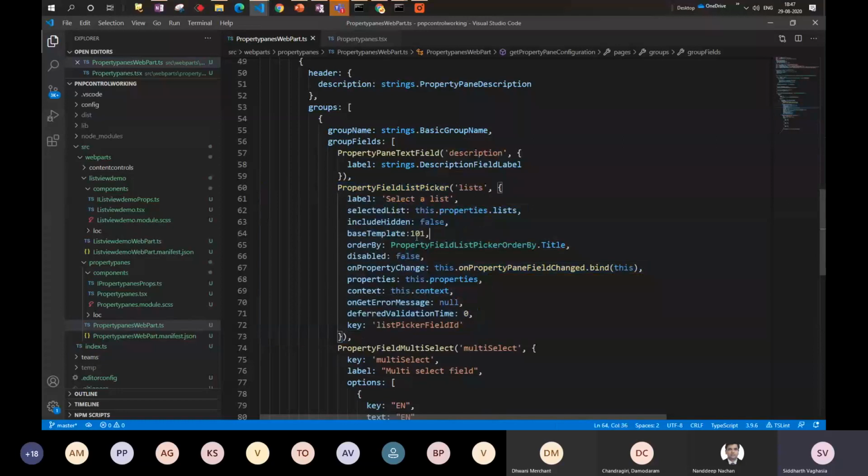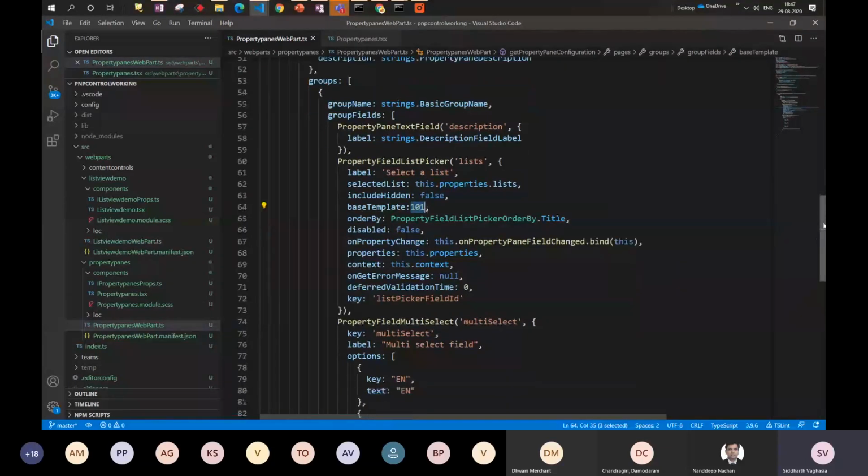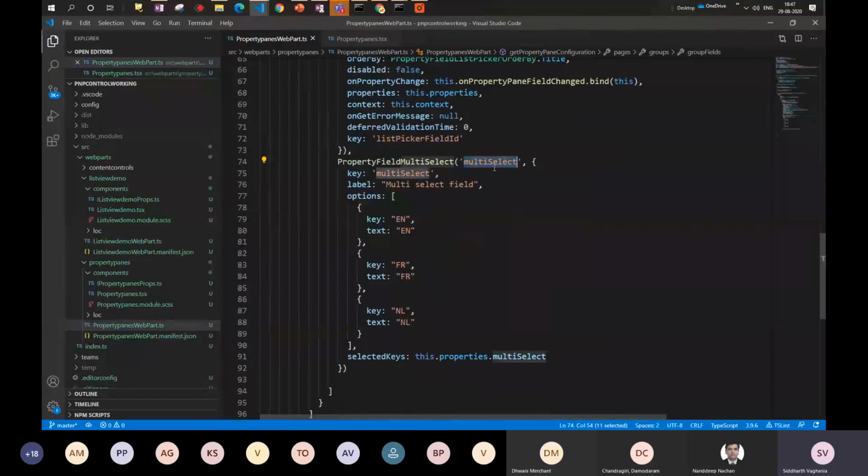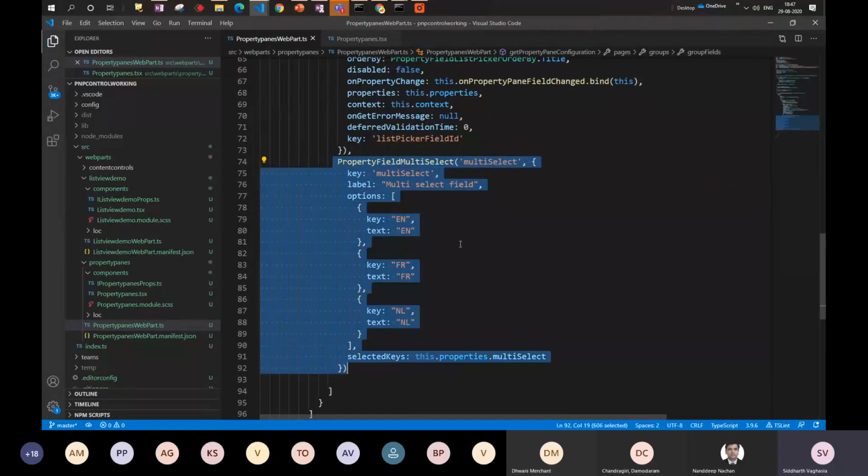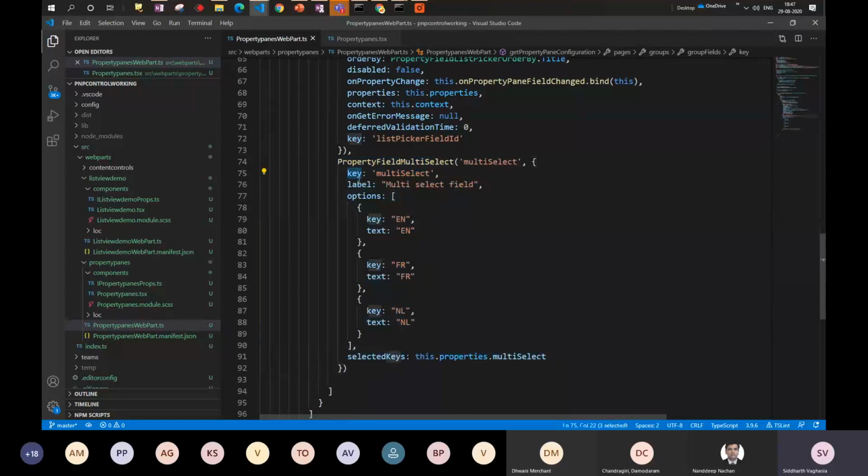Like in my case, I have filtered the list by document library. So I have provided the base template as 101, which basically only displays the document libraries, and it won't display any list which is available. Then the second was the multi-select, right? And the multi-select is again similar. We just copy it from there, and we configure the key, the label which we want to display on top of it, and where we should store the selected keys.